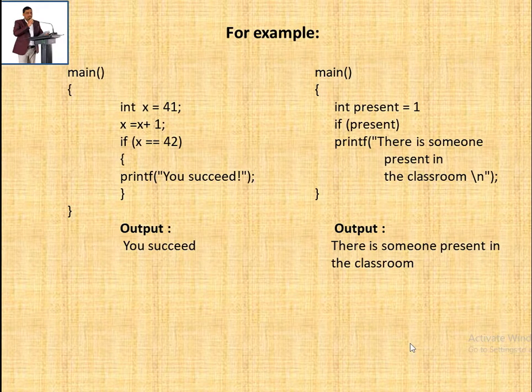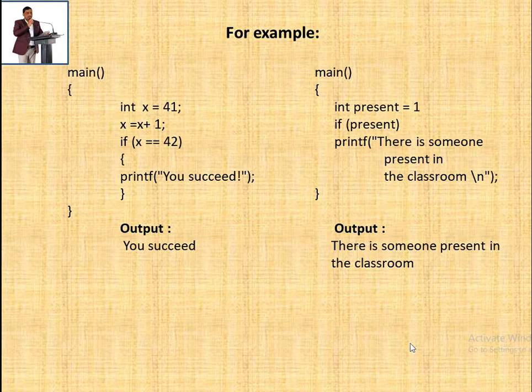statements. So again we will see one example with the use of these conditional statements, and the equals to sign, and what is the difference of that equals to sign. When you see these programs, two programs are there: int x equals to 41 and then x equals to x plus 1, means we are incrementing the value of x by 1.